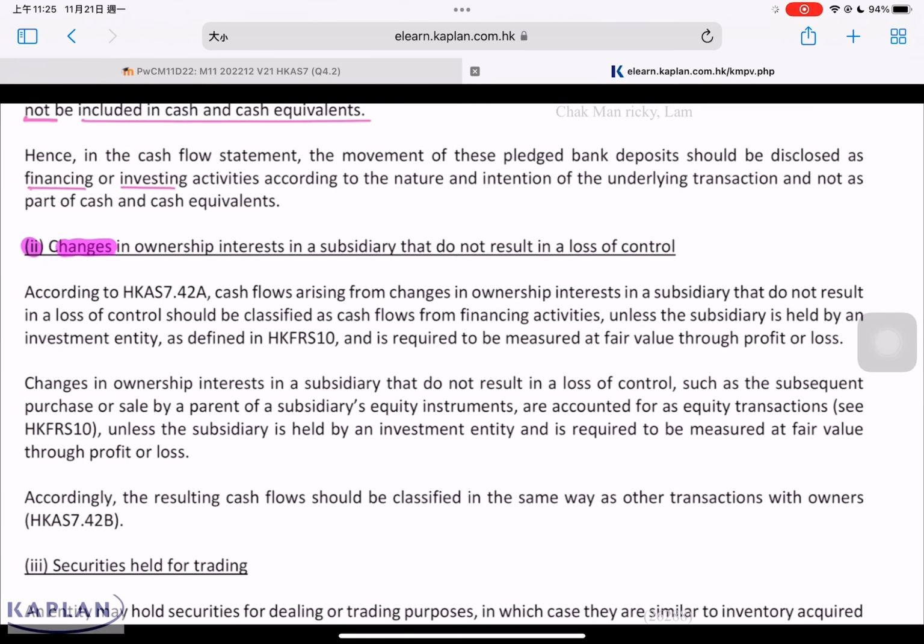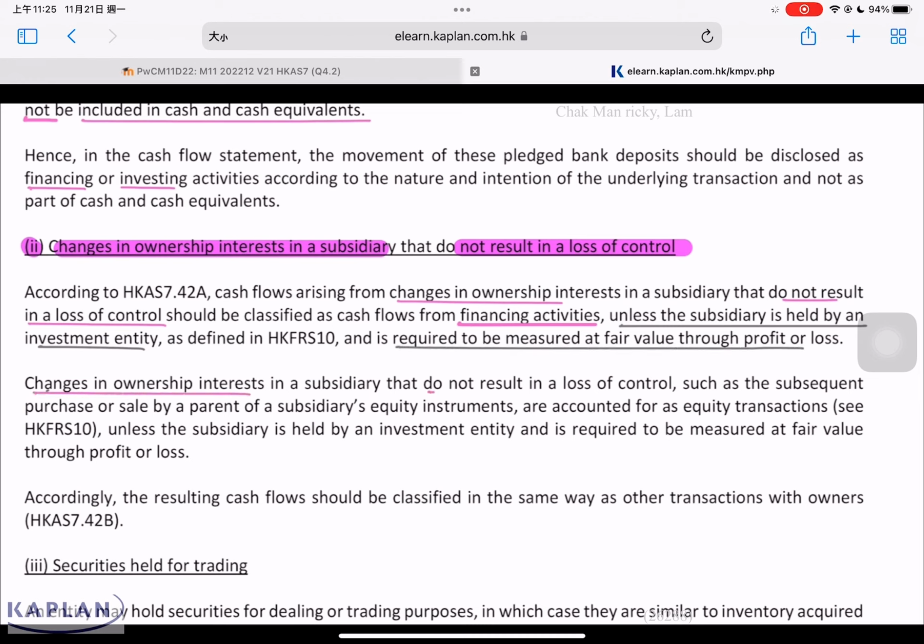Number 2. The changes of ownership in a subsidiary that do not result in loss of control. These types of changes affect the ownership of the subsidiary. It affects the changes in the interest of NCI. It's an equity transaction. If it's an equity transaction, it will be part of the financing activity. In accordance with AS7, the changes in ownership in a subsidiary that do not result in loss of control should be classified as part of financing activity, unless the subsidiary is held by an investment entity and is required to be measured at fair value through P&L. But this is not the case here.